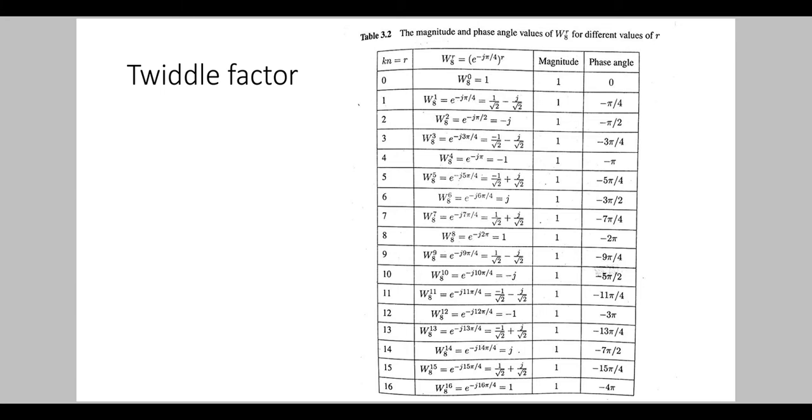Magnitude is 1 and the phase angle of minus j is minus pi by 2. In this way, we can find all the values of W8 raised to r and its phase angle by putting r from 0 to 16. The values of W8 raised to r and phase angle are tabulated in the given table.